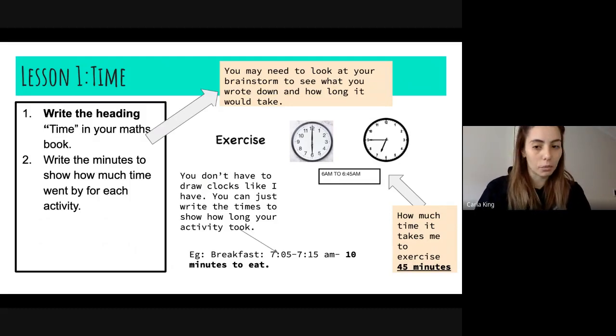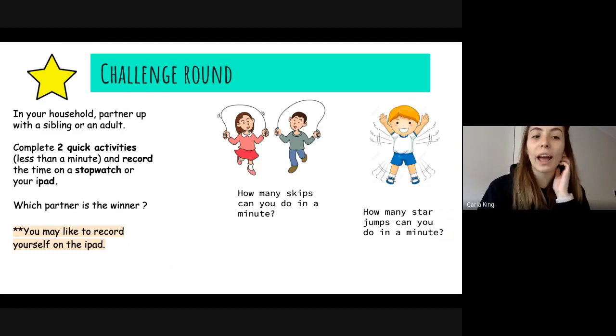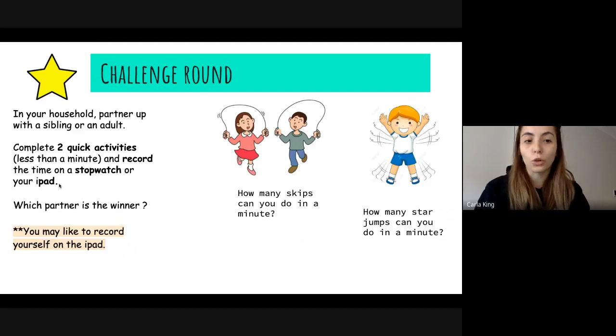Okay, just an example. Then a challenge round. In your house, you could partner up with a sibling or an adult, and I would like you to complete 2 activities that are less than a minute. And I want you to record the time either on a stopwatch or an iPad. Which partner is the winner?